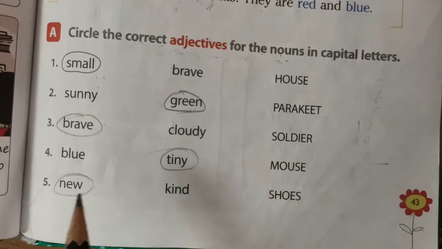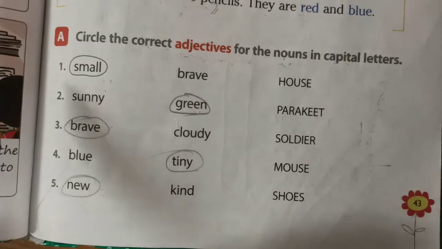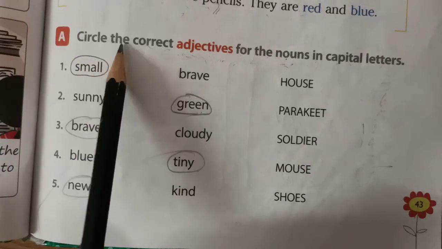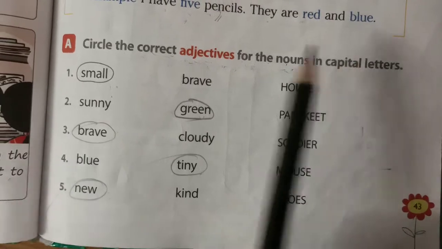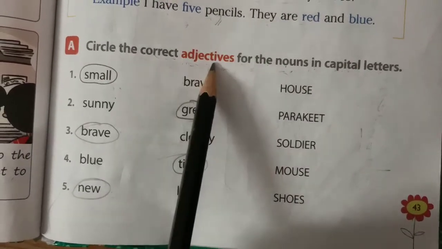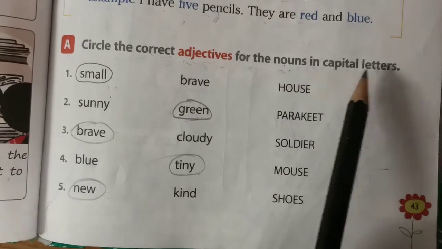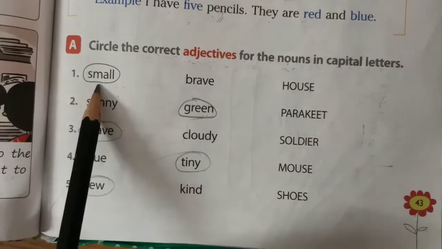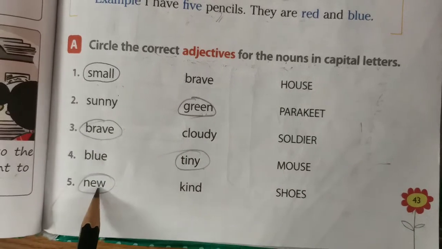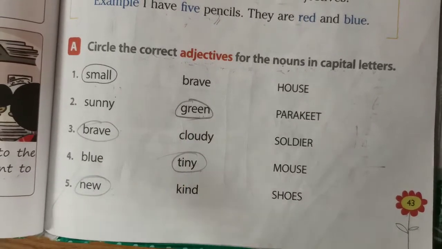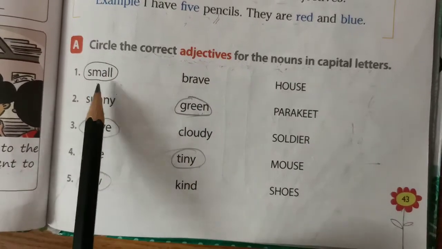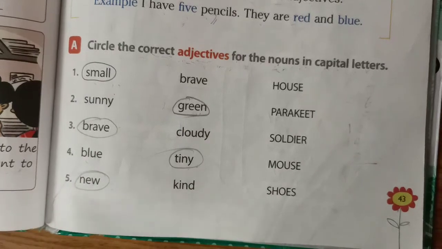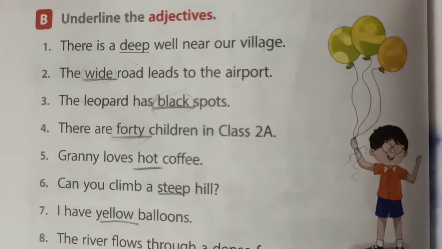Okay, take your English language book. Let's move to the exercise. See, A. Circle the correct adjectives for the nouns in capital letters. C. Circle small, brave, new, green, tiny. Okay, this is the answer. Circle it.